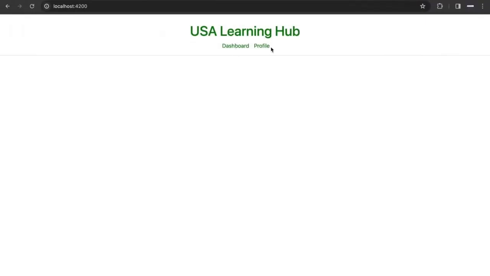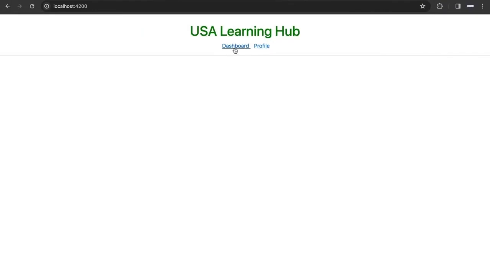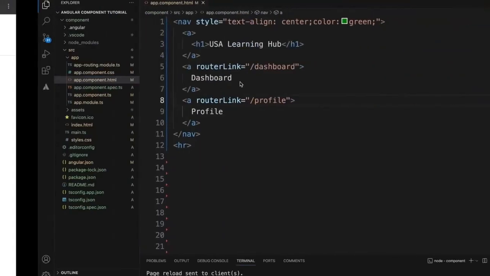If you see, there is a dashboard and profile. Now this is one way to set the routing, using routerLink in the HTML itself. And this is the route: when I click the dashboard, navigate to this particular dashboard route. I'm setting one more route here, profile. But right now there is nothing, so these routes are not created. That's why nothing is happening.